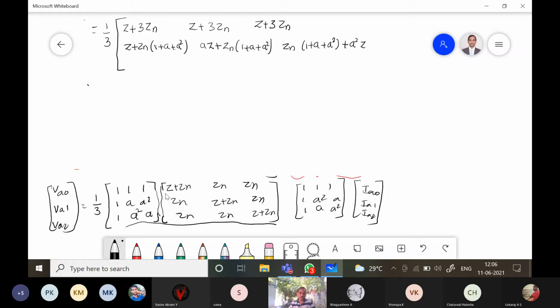Similarly, third row first column, Z plus Zn times a square plus a plus 1.